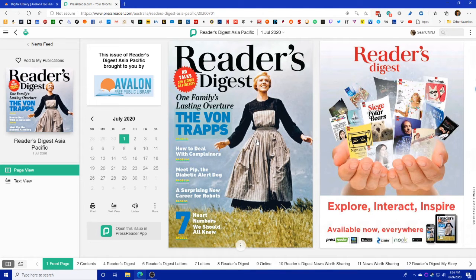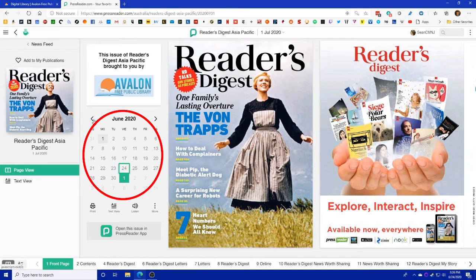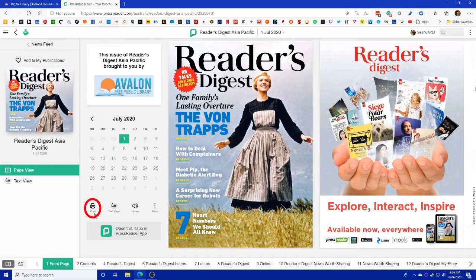When you first open the publication, it shows you here which issue it is. You can go ahead and look back for other issues. I mean, this Reader's Digest looks like it's just monthly, so there's not too many of them back there. You can print from here using this. I don't know that you would necessarily want to print a whole publication because that could take a lot of paper, but if you did, you could do that.